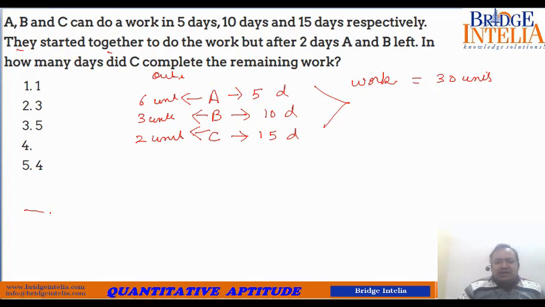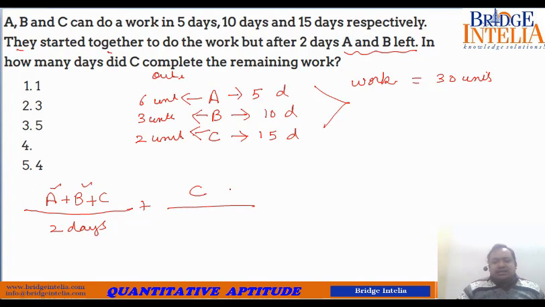As per the given information, for the first 2 days, all 3 were working, but after that, A and B left, so only C was working, C alone. So the question is, for how many days did C work alone? Let's assume C worked alone for X days. What is the target? Target is 30 units.